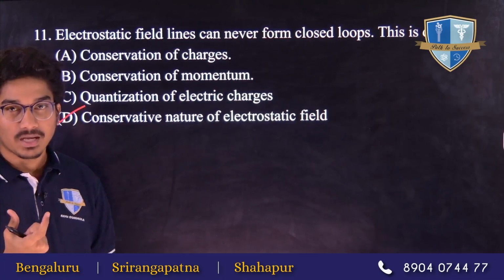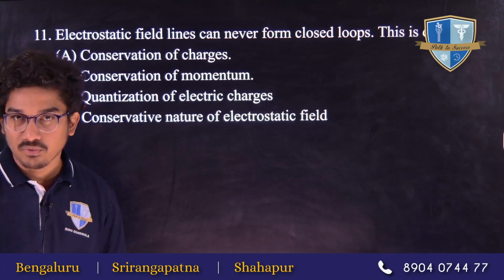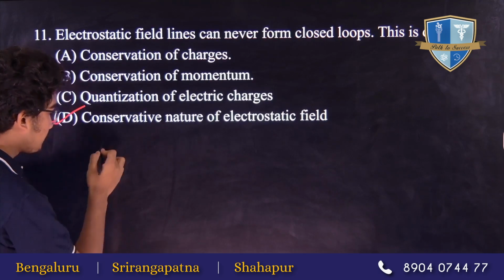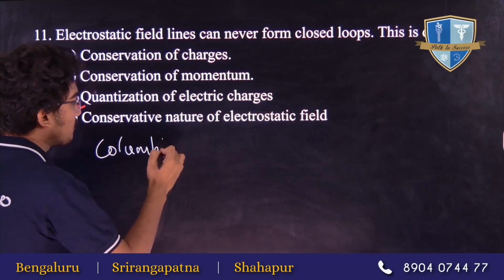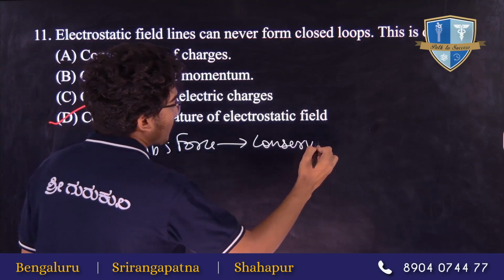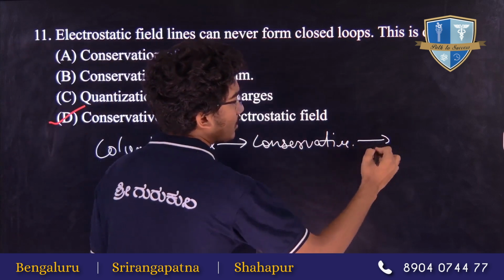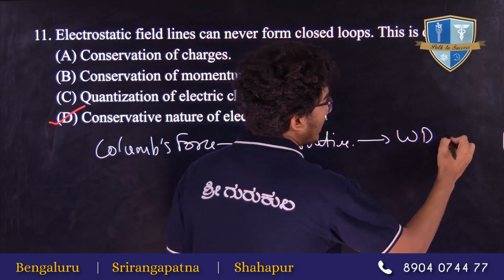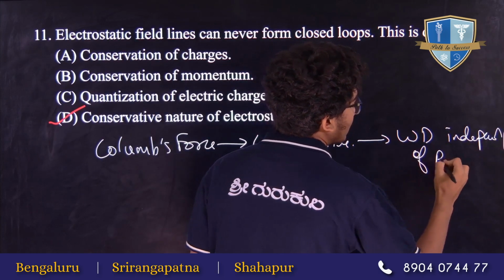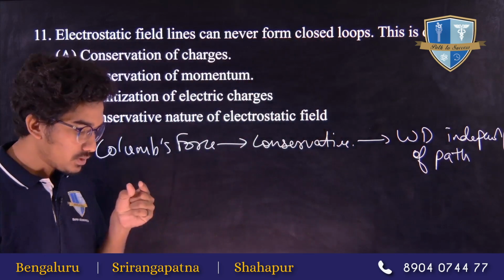As we know, the electrostatic field is generated from the electrostatic force, which is also known as the Coulomb force. The Coulomb force is a conservative force. And a conservative force is something whose work done is independent of path. So if work done is independent of path, it only depends upon the initial position